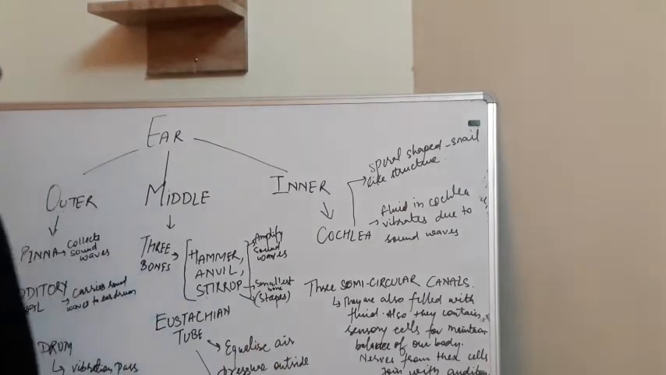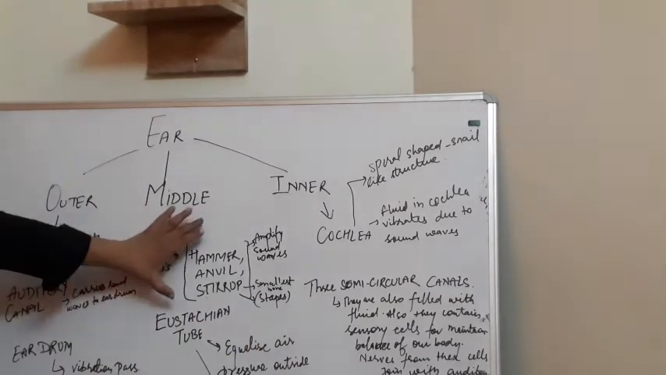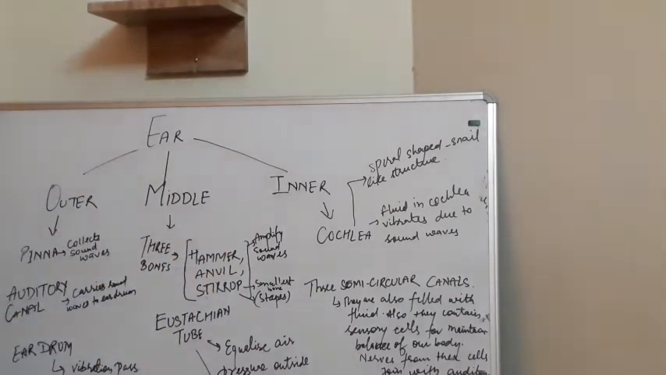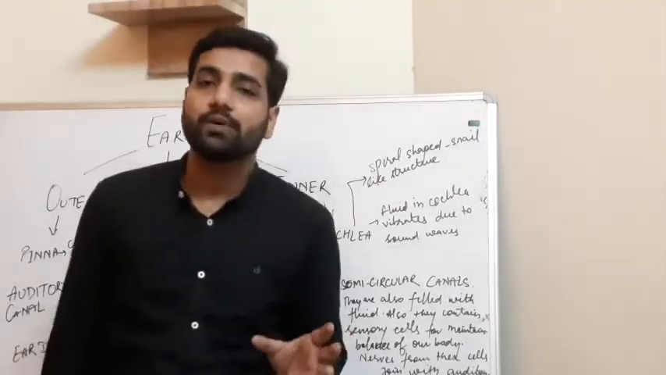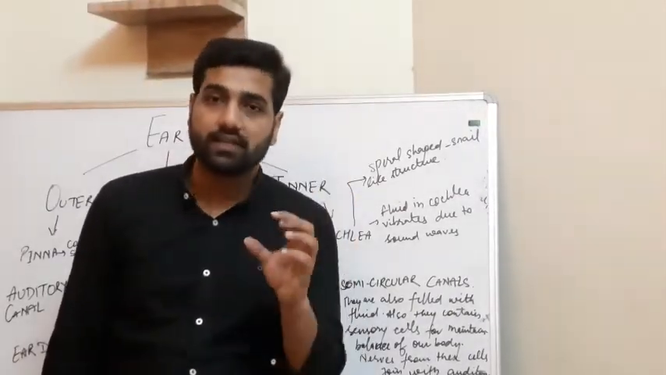Afterwards we will also do the working. First of all, just understand this middle ear. Three bones: hammer, anvil, stirrup. What they do is amplify the sound wave. Then the eustachian tube connects the middle ear with the throat. The eustachian tube connects the middle part of the ear with the throat.